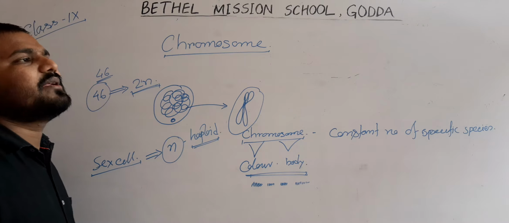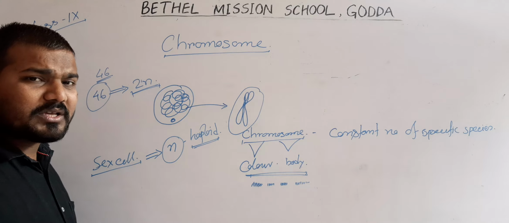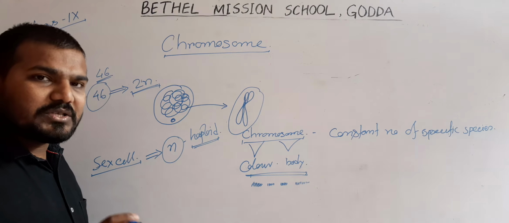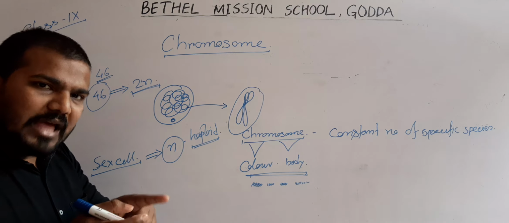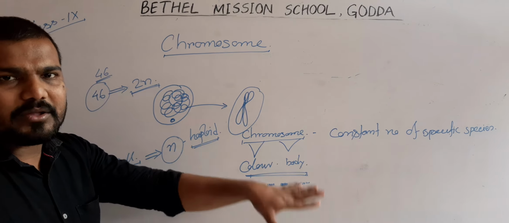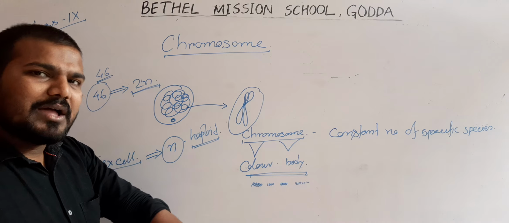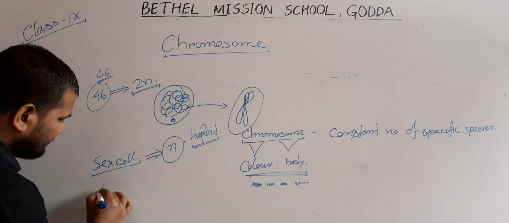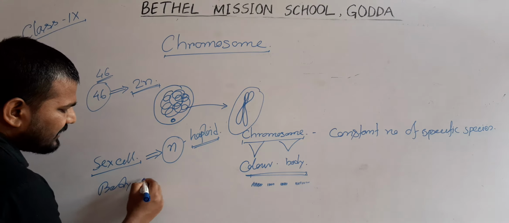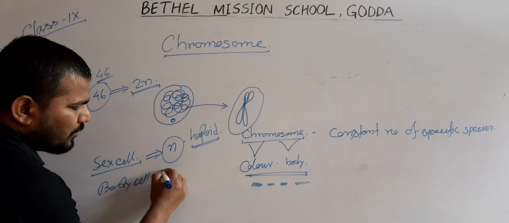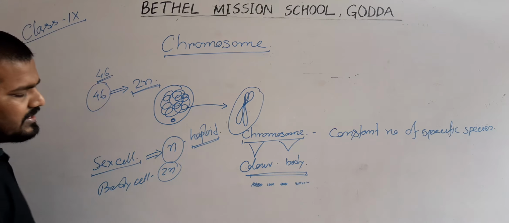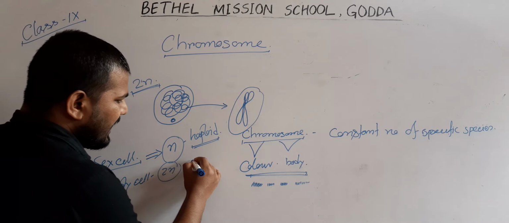Because in sexual reproduction, the male gamete containing the haploid chromosome and the female gamete containing the haploid chromosome are fused and the zygote will be 2n. A body cell having two sets of chromosomes, that is 2n, is known as diploid.